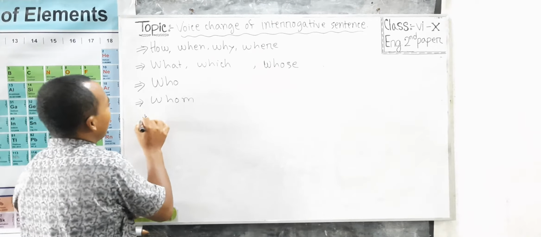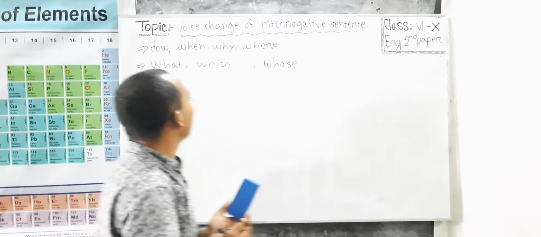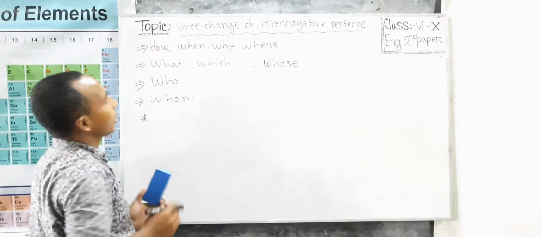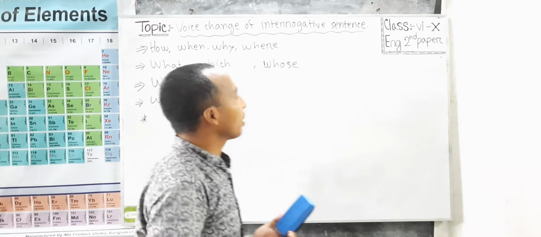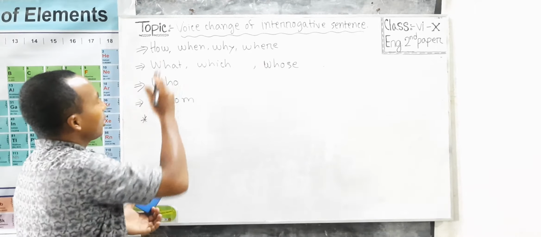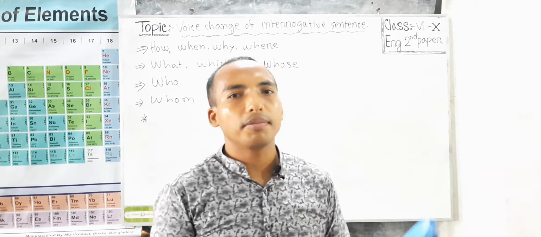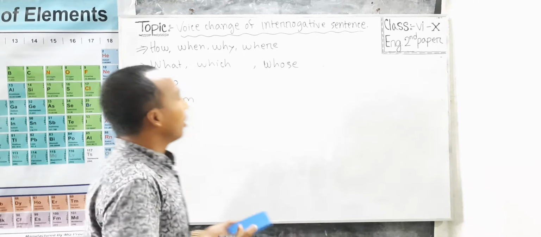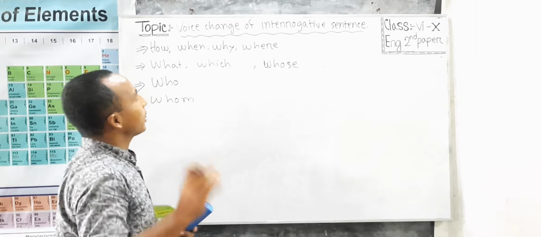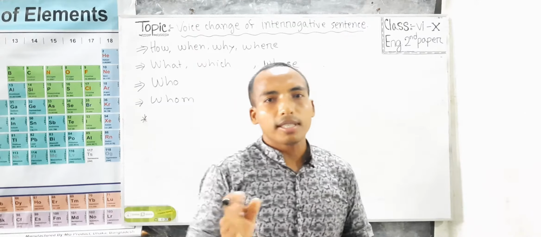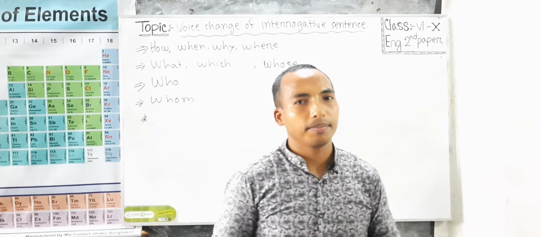My dear learners, you can see that I have written the WH words in 4 sections. I have tried to make you understand that these 4 types of WH words are used in different ways. The first 4 WH words, if we see them in a sentence, you will see that there are already subject, verb and object.